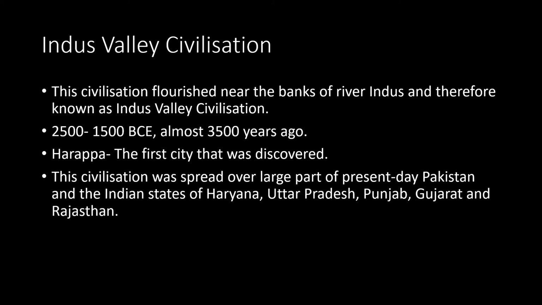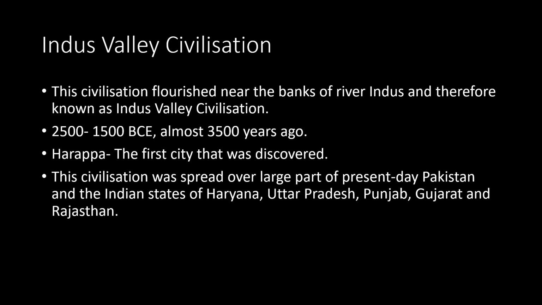This is one of the most ancient civilizations of the world. It flourished around 2500 to 1500 BCE, that is before Common Era, almost 3500 years ago. So, a long, long time back.